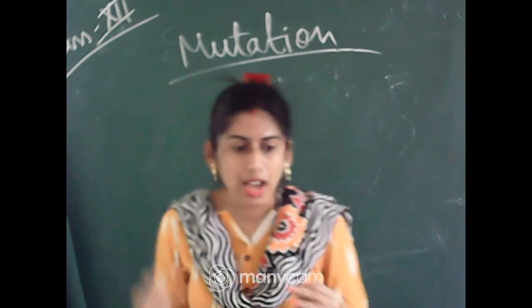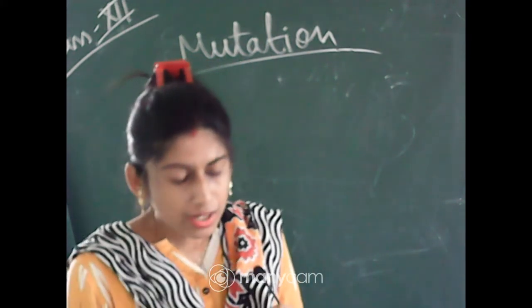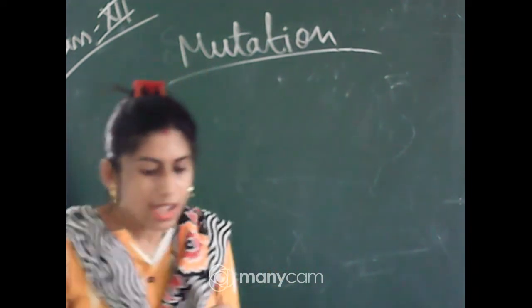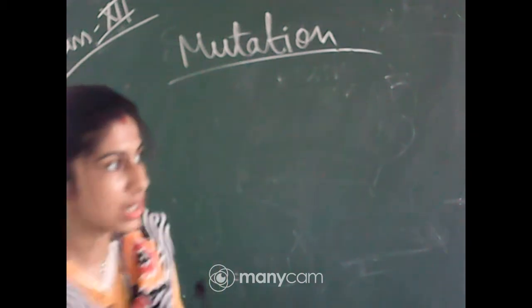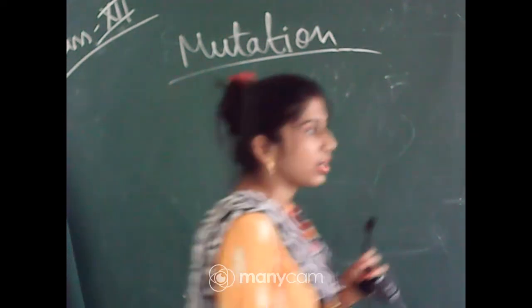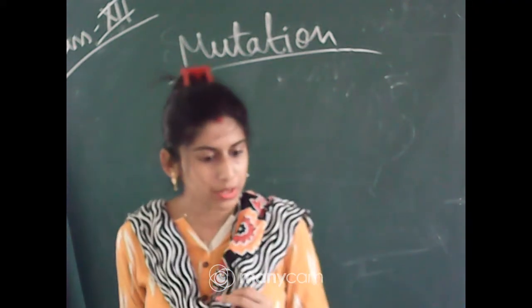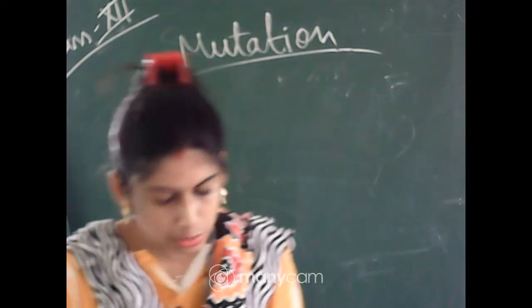If any sudden change is seen in the DNA, then alteration at the protein level will be there, that means alteration in both genotype and phenotype will be shown, and this sudden change is called mutation.